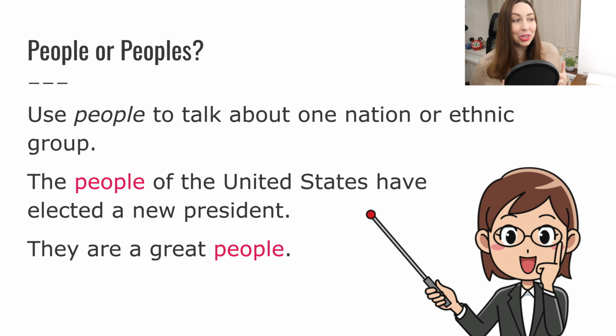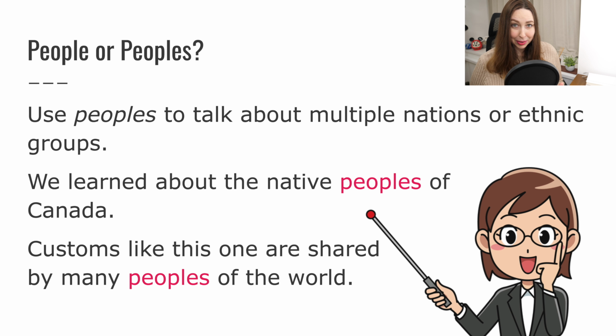Use people to talk about one nation or one ethnic group. People here is singular. The people of the United States have elected a new president. The people, one group of people, one nation. They are a great people. Okay, so remember, this is not the general use of the word people. This people is singular.